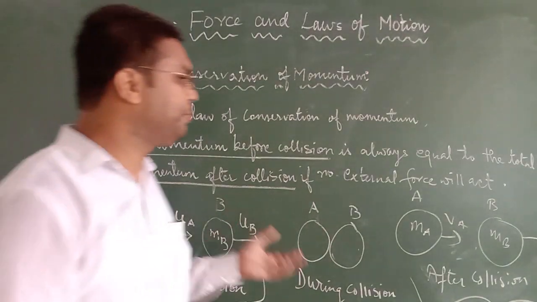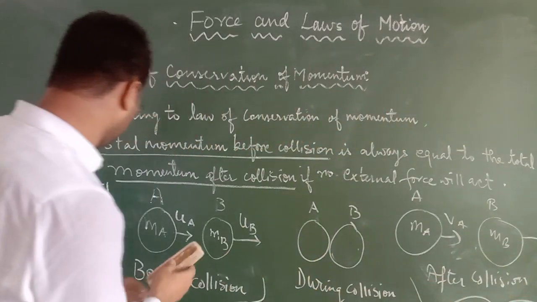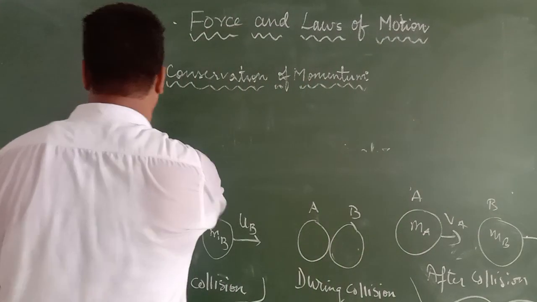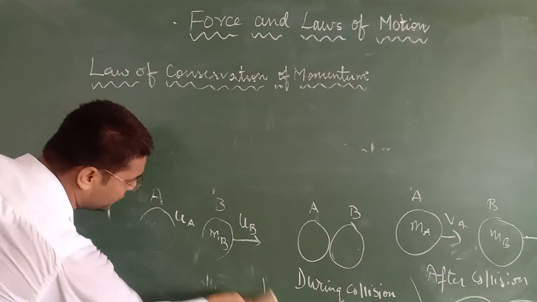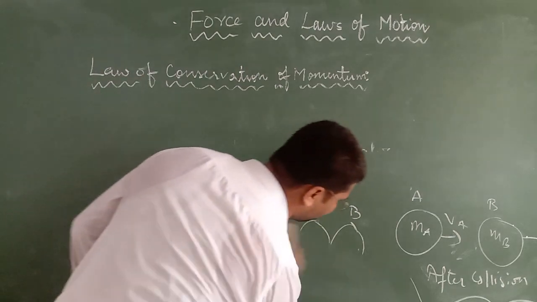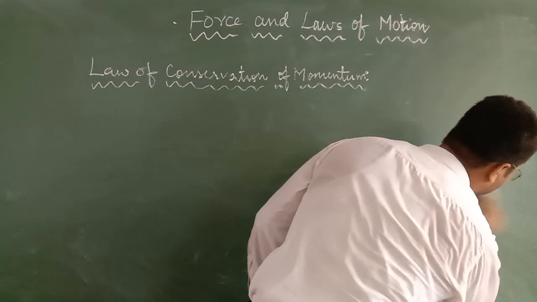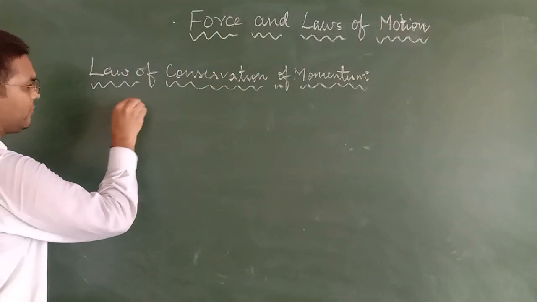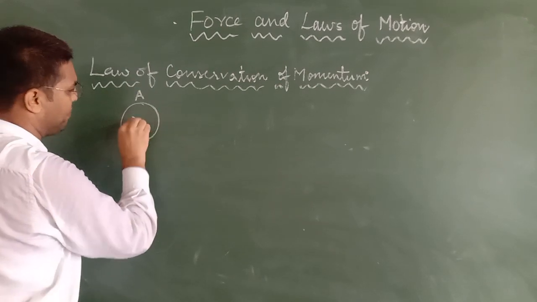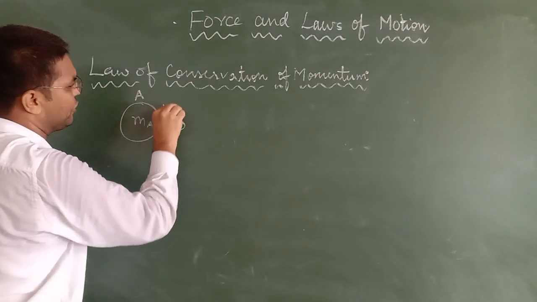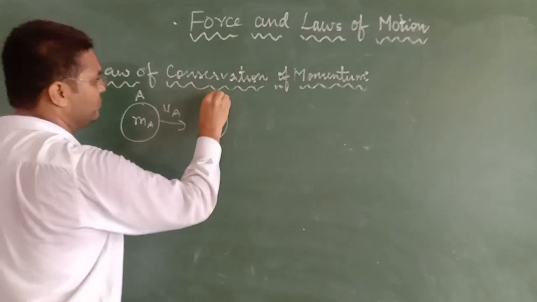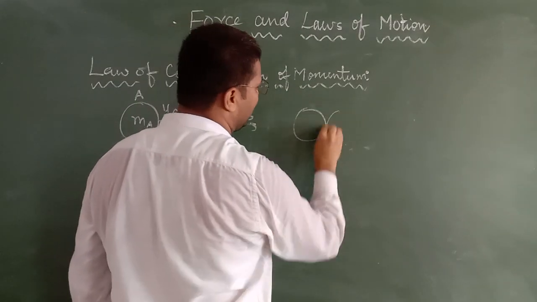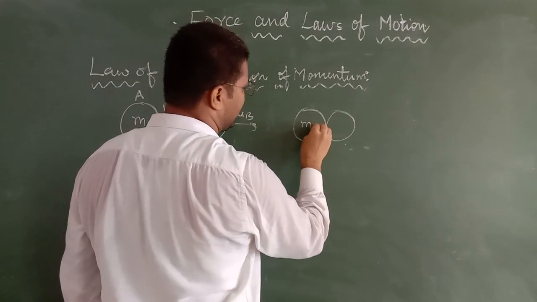Now, I am going to prove it. So I am writing this part and I am going to prove the law of conservation of momentum. Again, the situation is the same. I am taking object A, mass ma, moving with velocity ua, and object B, mass mb, moving with velocity ub.